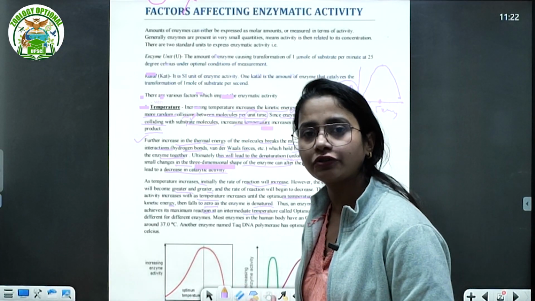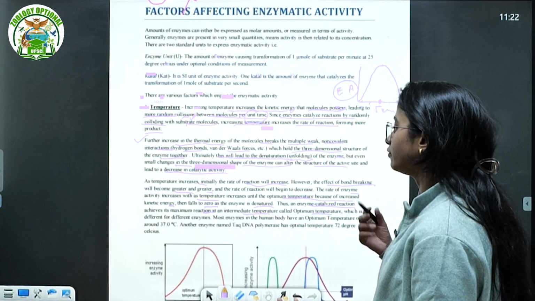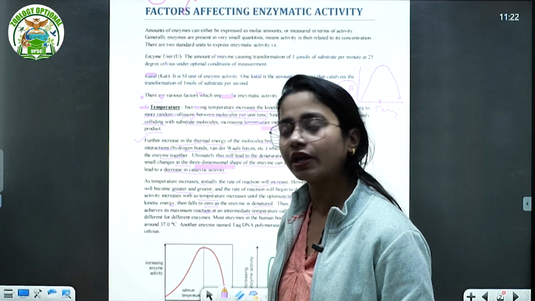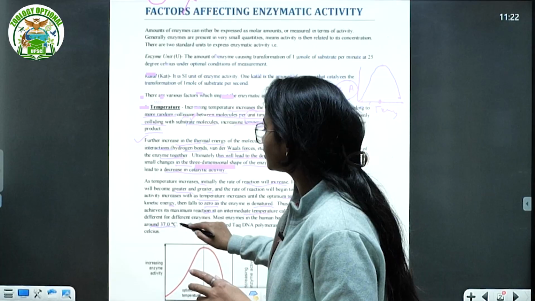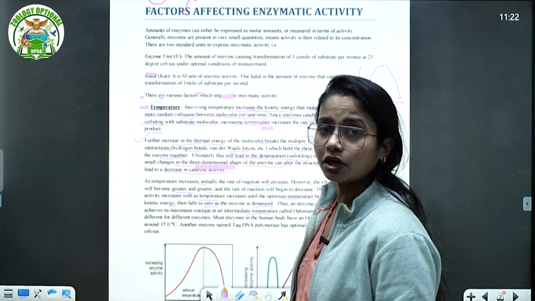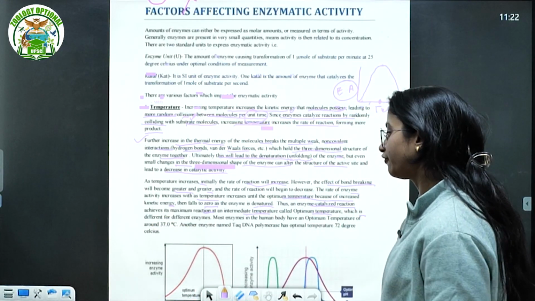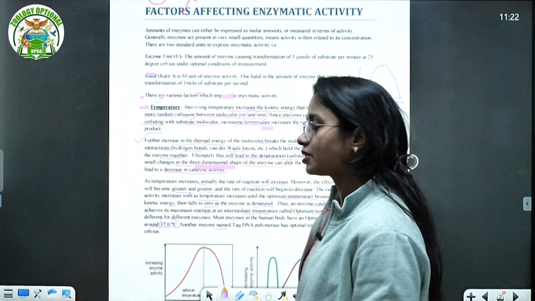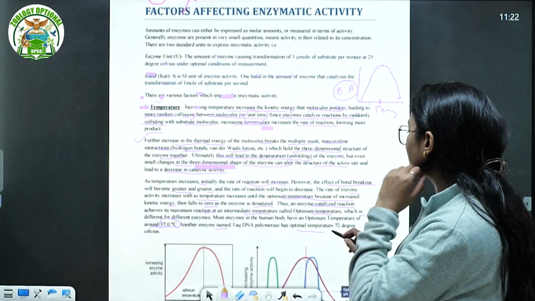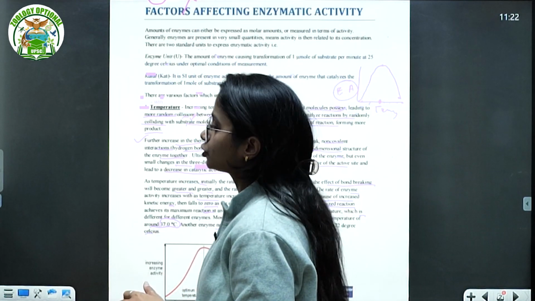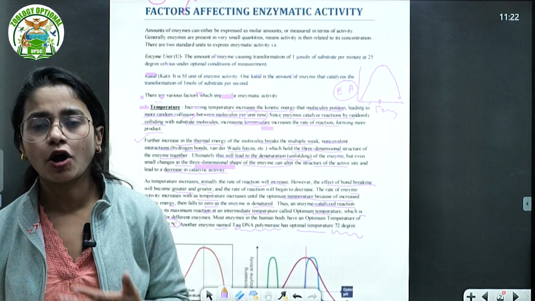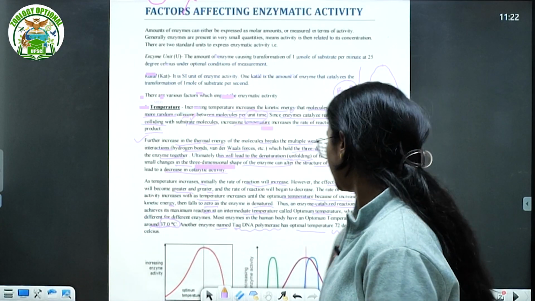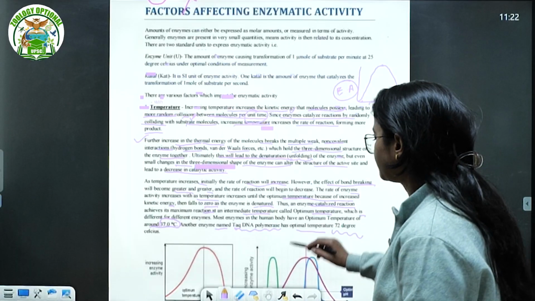But again, as we have already talked about, this temperature can be different for different enzymes. Most of the enzymes in your body function very well at 37 degrees Celsius. But not all, of course, some of the enzymes are different. Another enzyme, like Taq DNA polymerase, the bacterial Taq polymerase, has an optimal temperature of 72 degrees Celsius. For the majority, the best optimal temperature at which the enzymes act very well is 37 degrees Celsius. Got it? So this is something we can see here.